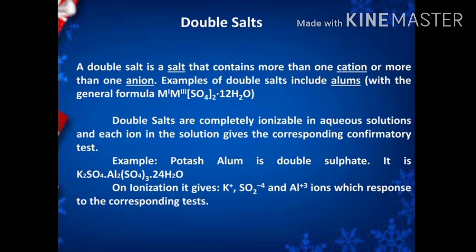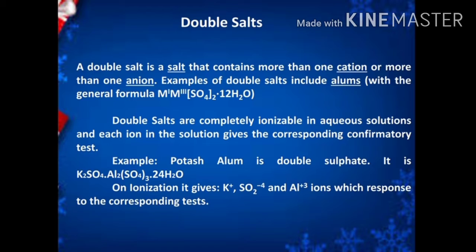General formula: monovalent metal, trivalent metal, sulfates with 12H2O. Double salts are completely ionizable in aqueous solution and each ion in the solution gives the corresponding confirmatory test.